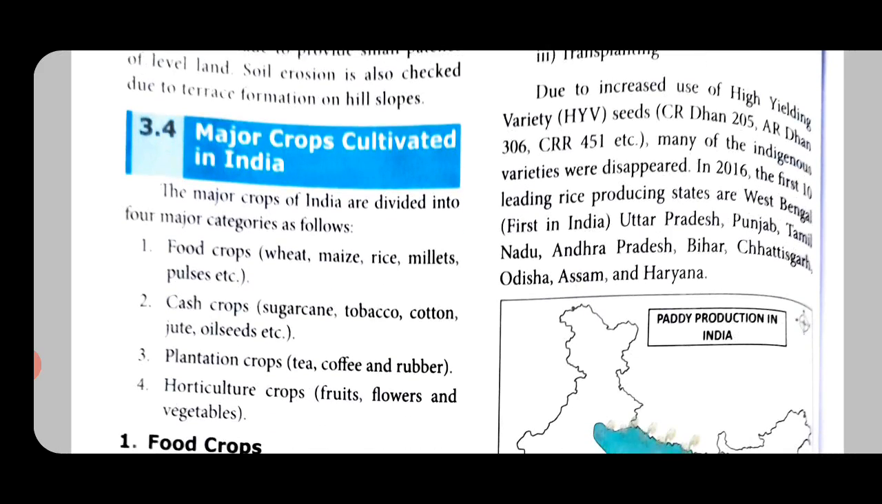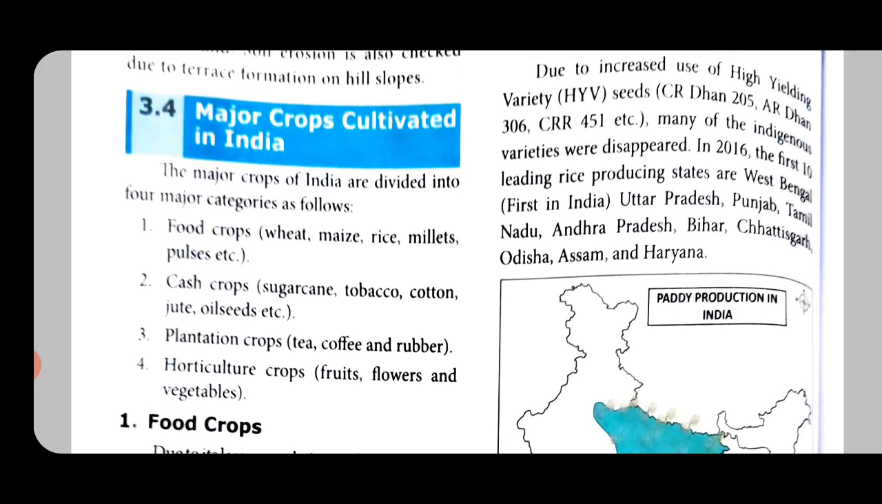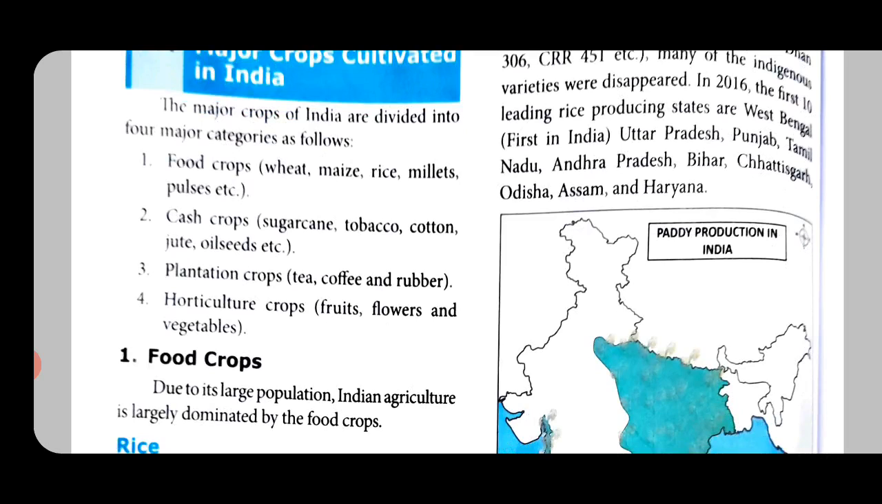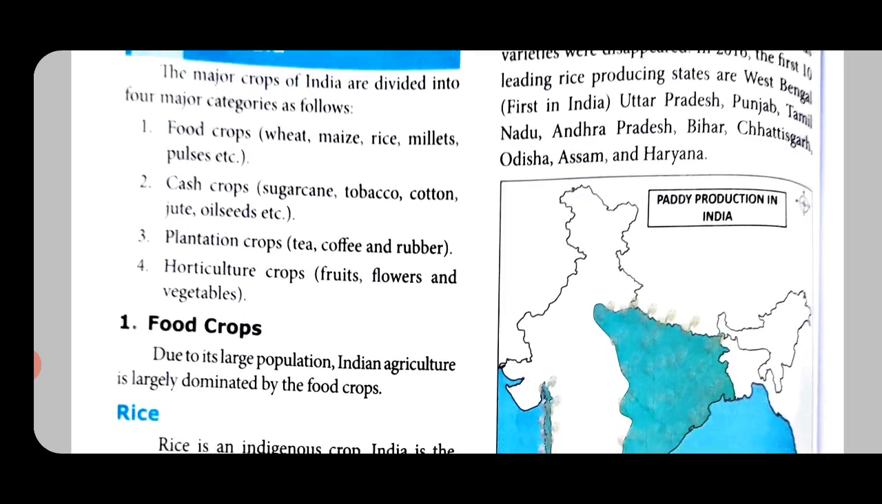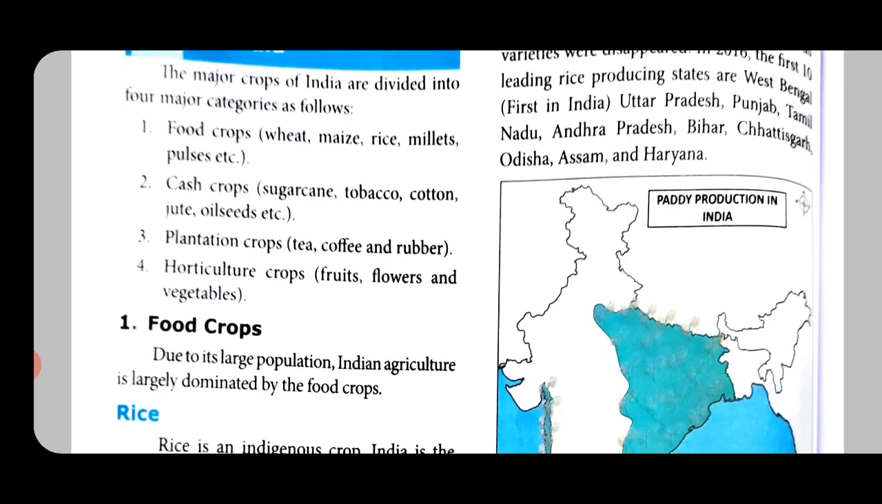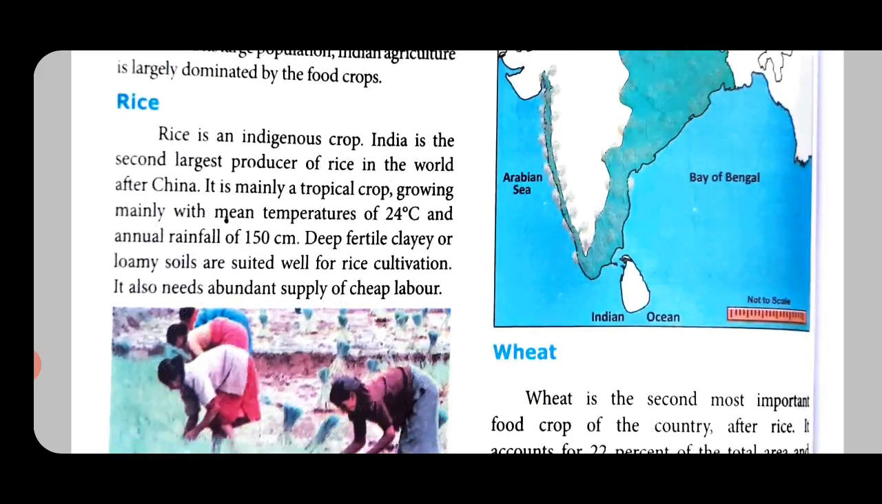Many of the indigenous varieties have disappeared. So, most of the commonly found varieties are now not in use. In 2016, the first 10 leading rice producing states are West Bengal, first in India, Uttar Pradesh, Punjab, Tamil Nadu, Andhra Pradesh, Bihar, Chhattisgarh, Odisha, Assam and Haryana. So, you can see most of the rice is being produced in the northern part of India.